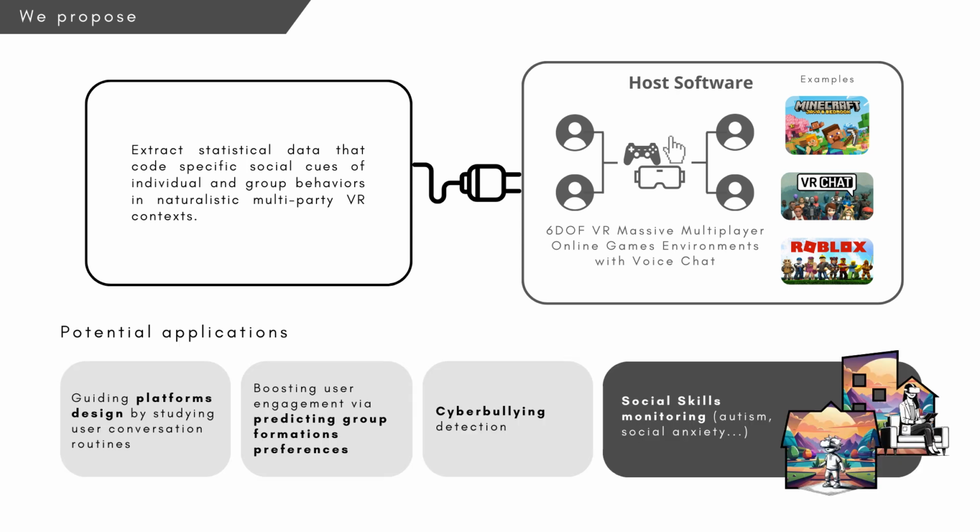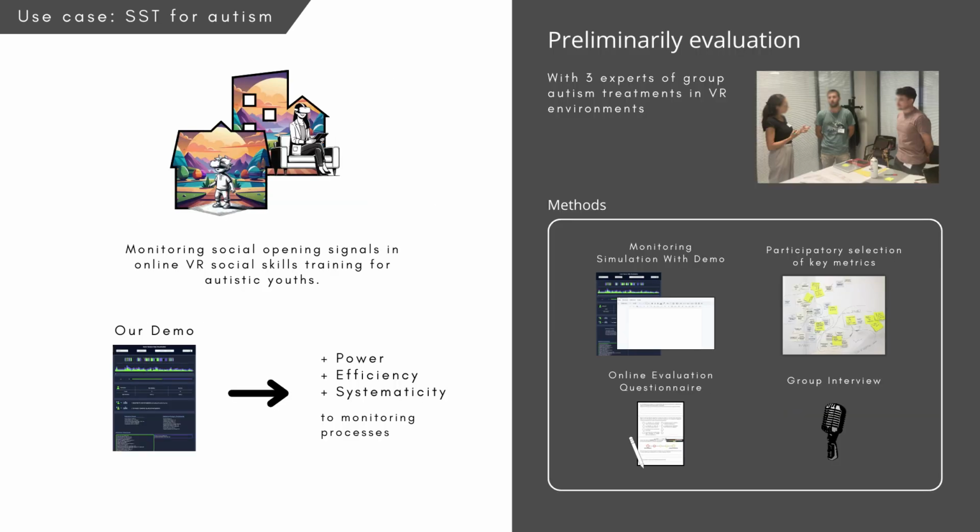Besides its applicability, we started our journey considering the use case of monitoring social opening signals in online VR social skill training for autistic youth. During a preliminary evaluation with 3 experts of VR group autism treatments, our tool demonstrated its effectiveness in enhancing the power, efficiency, and systematicity of monitoring processes.